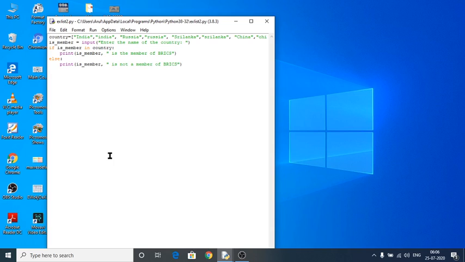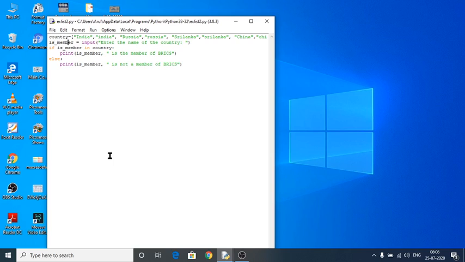And we are going to check whether the given country is a member of BRICS or not. That is the ultimate aim of this program. For this, first we have to create a list of BRICS member countries, and next is to check whether a country is a member of the BRICS organization or not.